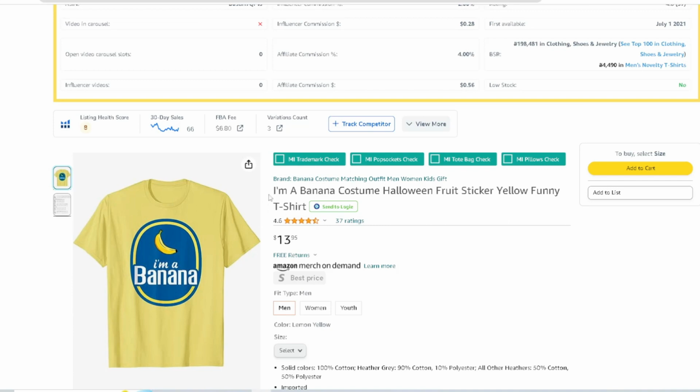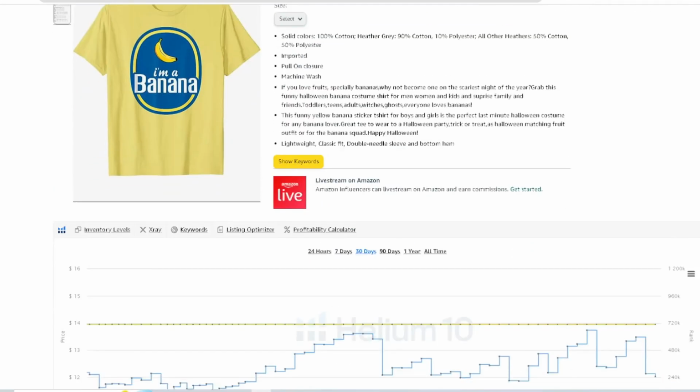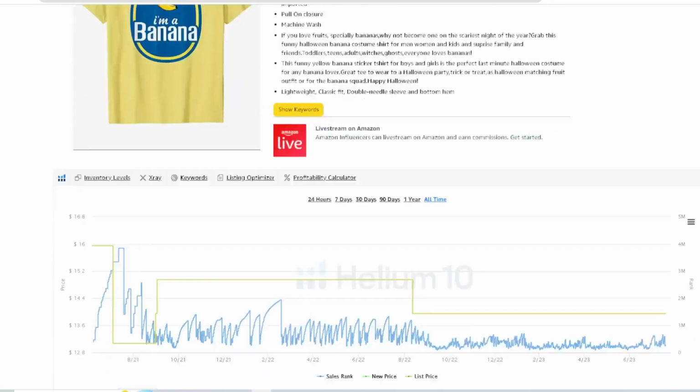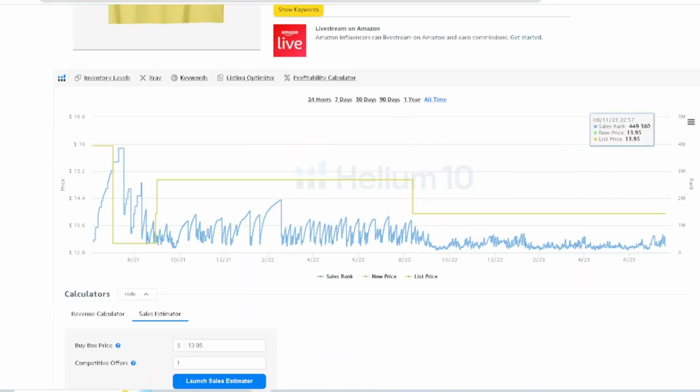I'm a banana costume Halloween. You're going to see like we come look over here, and you're going to see that, look at this one, just a consistent seller, selling over and over and over and over and over, right? It's an evergreen design. It's selling all throughout the year.